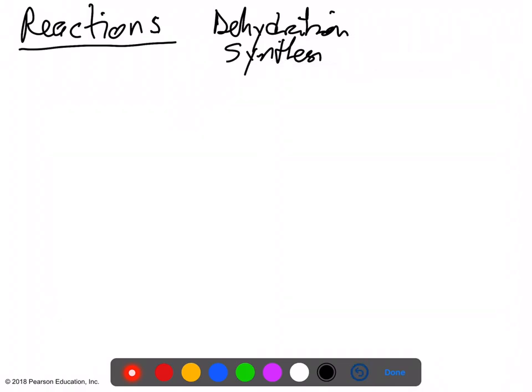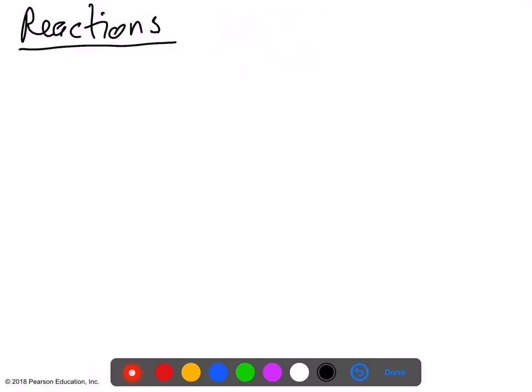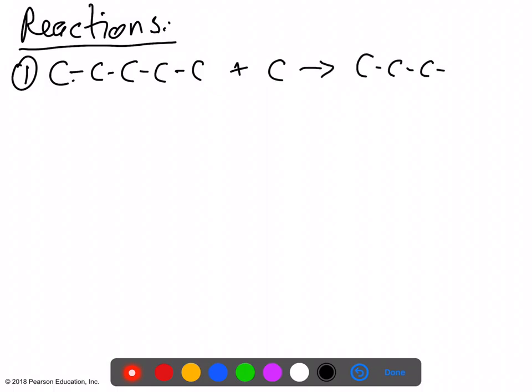Let's go back and erase some of this stuff. Clear up the screen. Ooh, bougie stuff. All right, so here's the first reaction I want you to know about. Let's pretend that I've got a molecule consisting of 5 carbons, and I'd like to add another carbon to it. Okay, I'm making this as simple as possible. The end result is that I'm going to create a 6-carbon molecule. Is that 6? Yep. Okay.